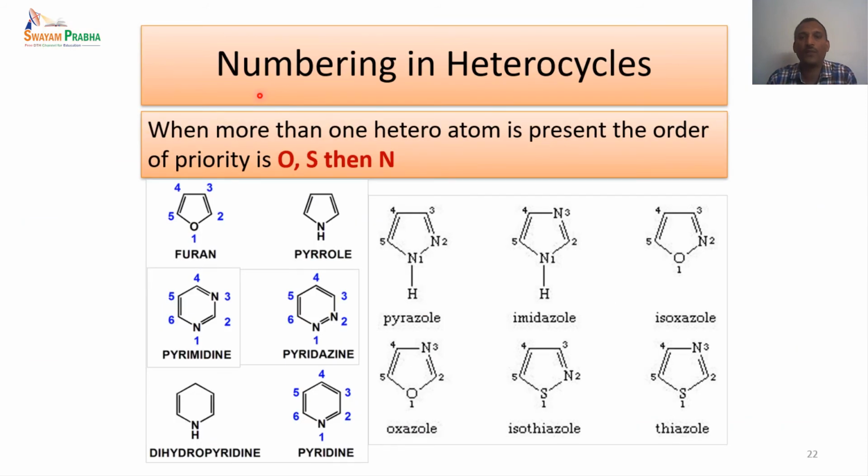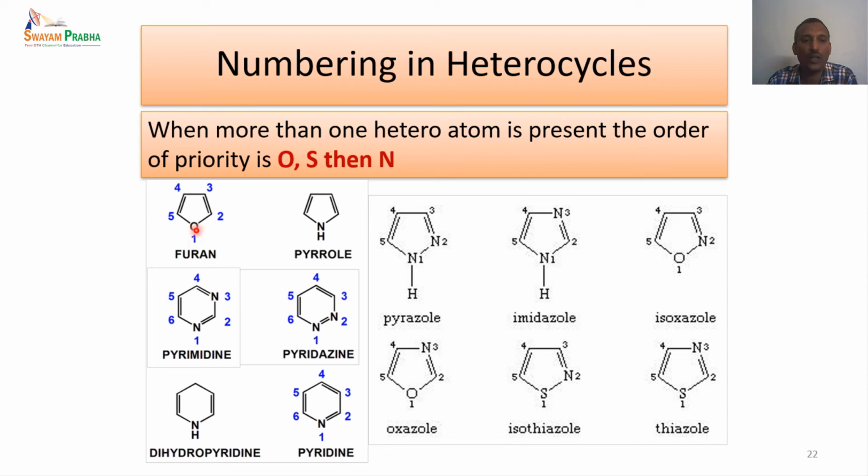The next important thing is, if there is more than one heteroatom in the ring, how are we going to name them? In this particular case, when more than one heteroatom is present, the order of priority is oxygen, sulfur and nitrogen. There are two major rules we have to remember. The base name, when more than one heteroatom is present, is based on nitrogen. We will see what that means when we study it. So the base name is based on the nitrogen atom, and when we have to give the numbering, oxygen gets the priority, followed by sulfur, then only nitrogen is numbered.